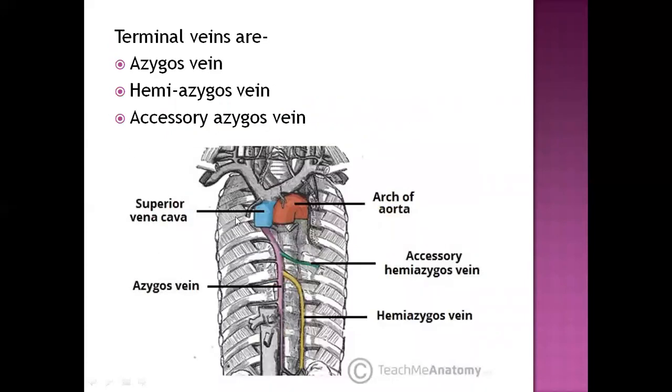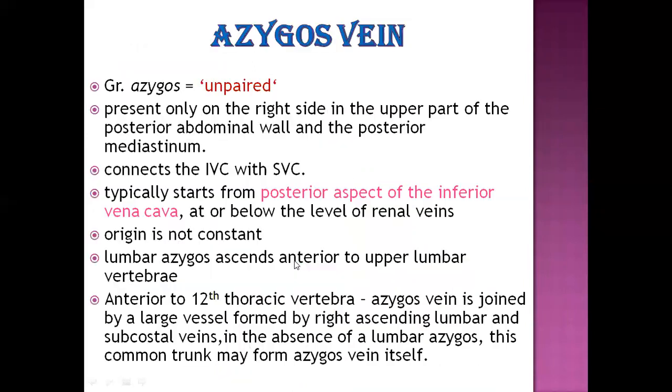Now, the terminal veins. Overall, you see three different colors I have used here. One, the violet color, is indicating the azygous vein. This yellow color is the hemiazygous, and green in color is the accessory azygous vein. So, what is the meaning of azygous? I told you, azygous means unpaired. Whatever I have told you with the help of the picture is texted here.